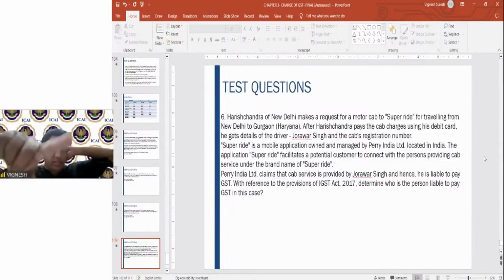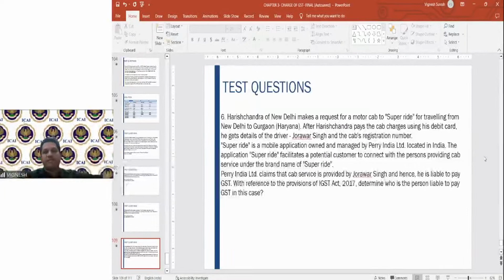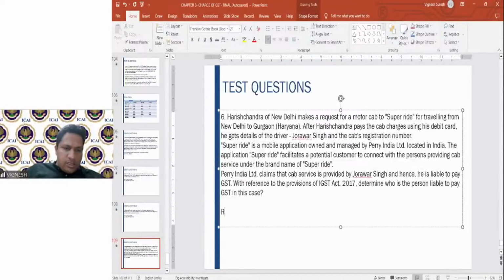So here you have to make sure that the provision you mention is 7 subsection 5, not 9 subsection 5. Okay, because in IGST the same provision is 7 subsection 5. Determine who is the person liable to pay the tax. So here you have to be very clear that you have to take into account the provisions of 9 subsection 5 and the respective notification which is given along with that. You have to make sure that you answer the question based on this. So how do you answer this question?